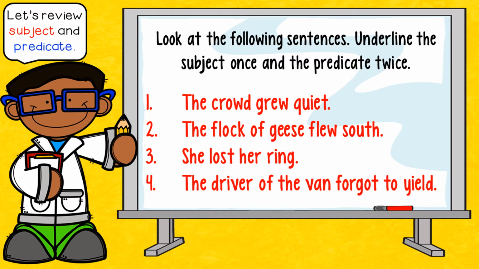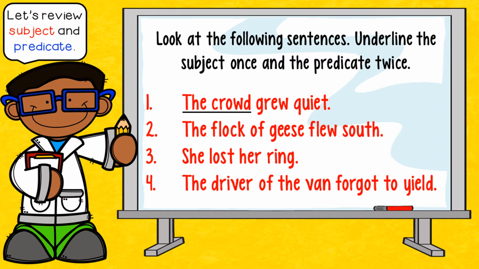When we read a sentence and we're trying to figure out what is the subject and what is the verb, we ask some basic questions. First, we read the sentence: the crowd grew quiet. Well, I'm going to ask who or what did the verb or did the predicate. So who grew quiet? The crowd. So I know that the crowd is my subject. I have an article adjective the, but crowd is my subject noun.